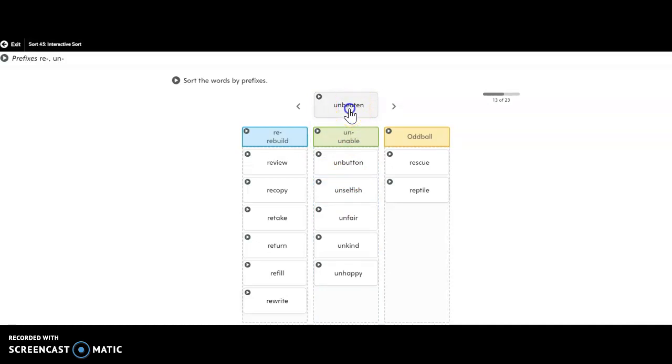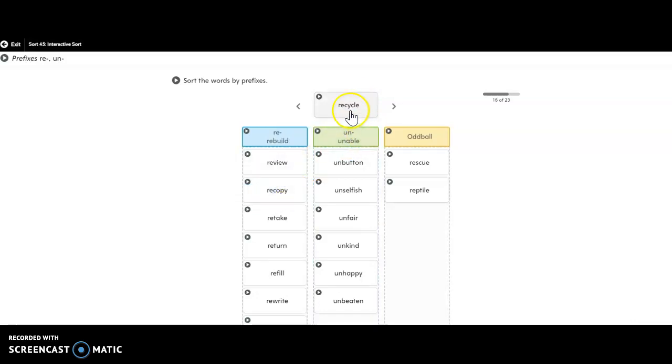Unbeaten, someone who has not been beaten. Retrace, to trace again. Remodel is to model something again. So we use it to talk about to fix up, to make something new, especially in how it looks.